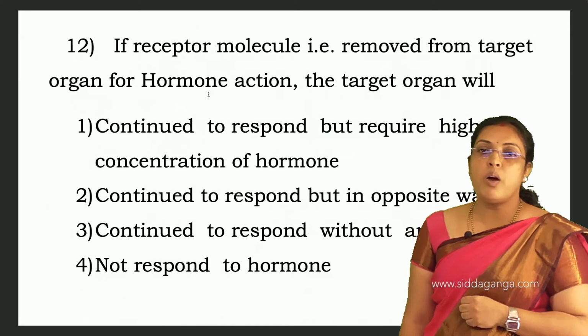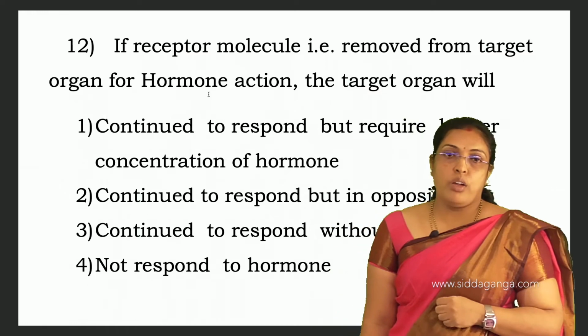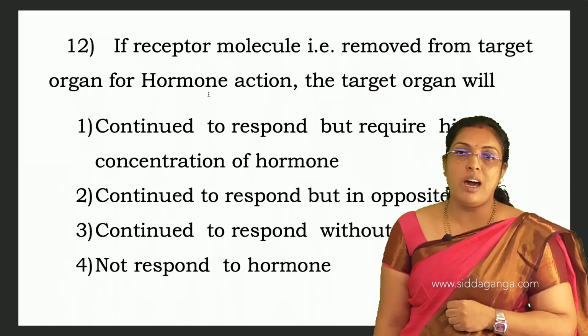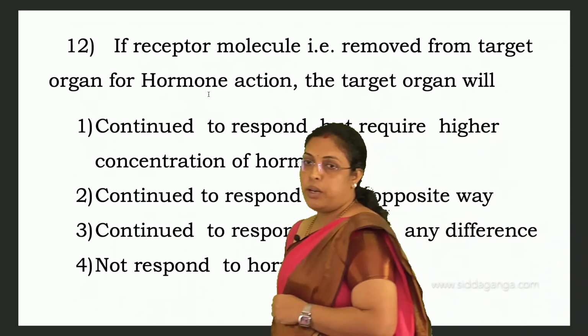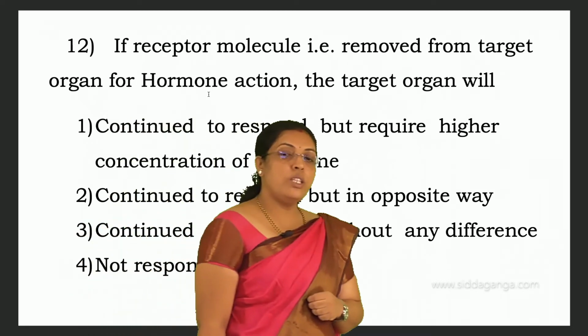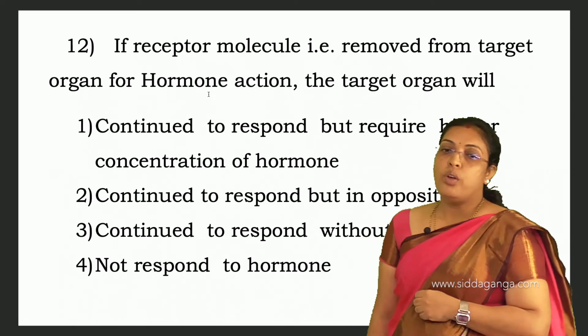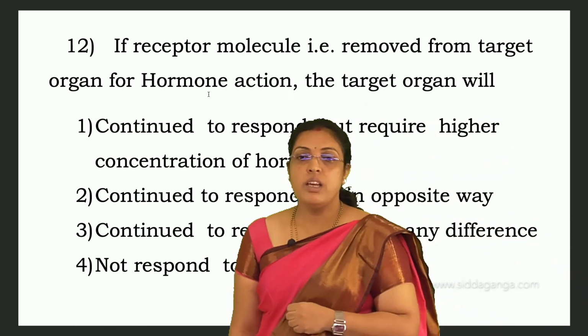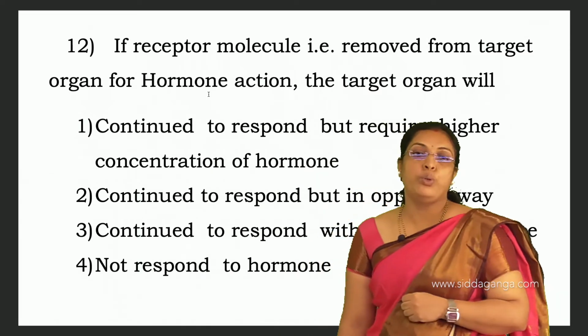If the receptor molecule is removed from the target organ for hormone action, the target organ will continue to respond but require a higher concentration of hormone, continue to respond but in the opposite way, continue to respond without any difference, or not respond to the hormone.